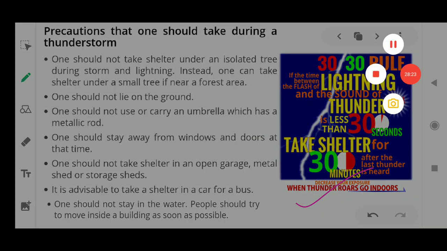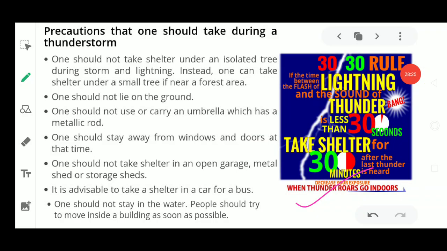So this 30-30 rule is going to tell you what to do if you are struck by lightning, or if you hear thunder. If the thunder sound comes in less than 30 seconds after the lightning, then you have to take shelter for 30 minutes. Okay, please remember that. What is this 30-30 rule?